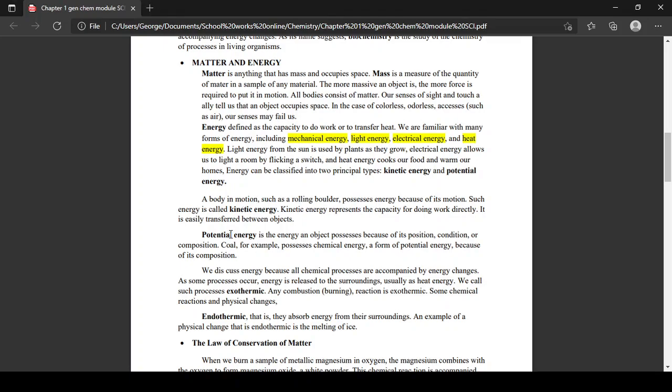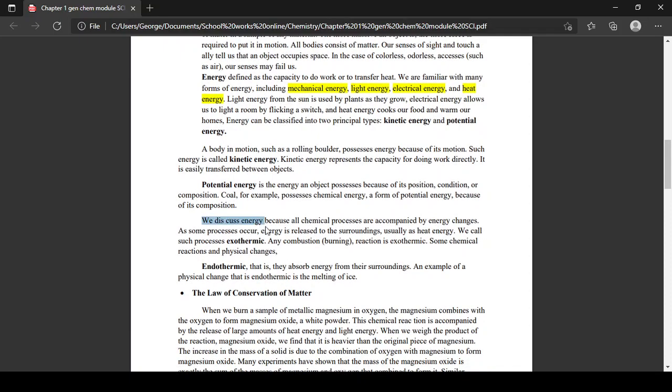Again, we have your potential energy, kids. Because of its composition itself, it is already an energy. So we have your two principal types of energy. So what are these two energies? Kids, you have kinetic and potential, sir. Kinetic is one that is in motion, and the one that is due to position or condition is potential. Those are the energies.